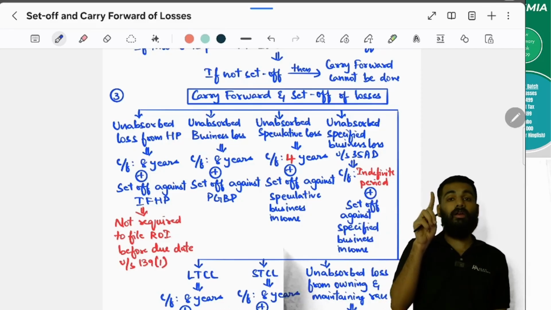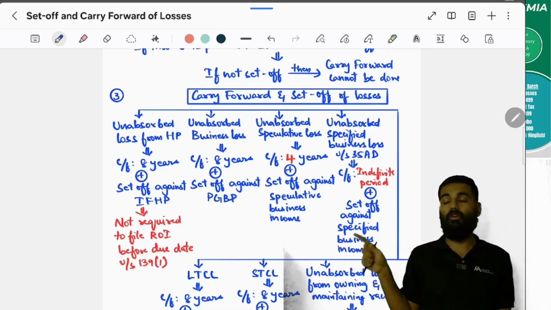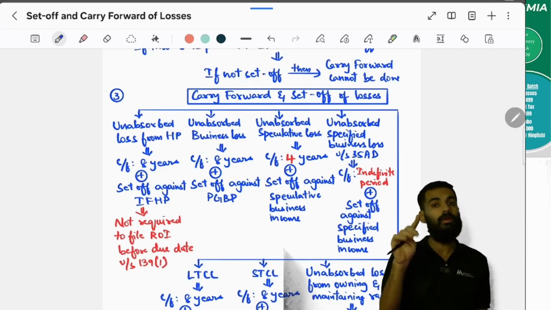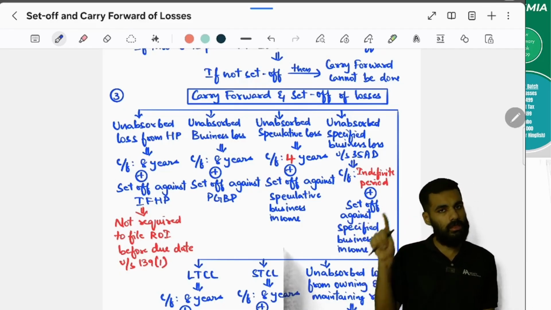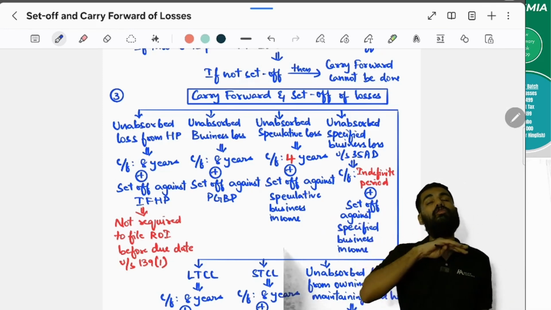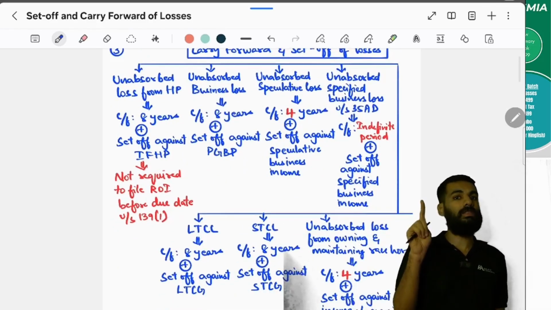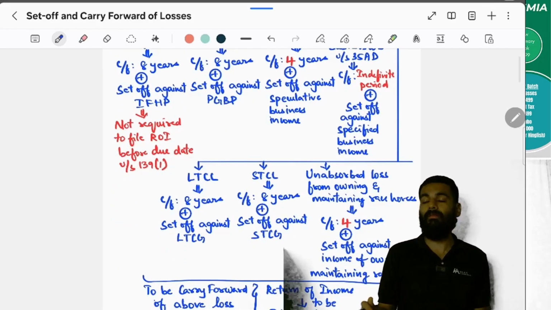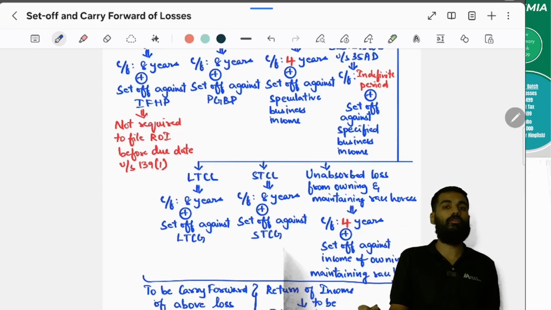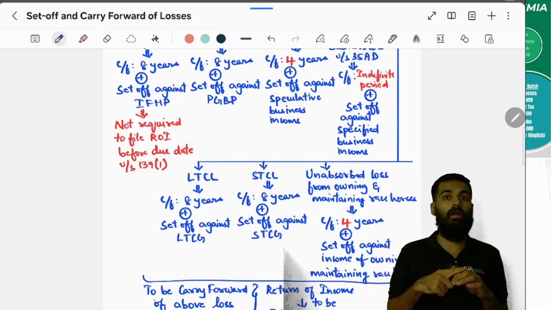Yes. Now, regarding speculative loss, if you carry forward speculative loss, then you will be carrying it forward for 4 years, not 8 years, and you will be setting it off from speculative business income only. But if it is a specified business loss, you can carry it for an unlimited period. You can set it off from the specified business income. And owning and maintaining racehorses, you can carry forward for 4 years, and you should be setting it off from owning and maintaining racehorses income. Yes, but for you to set off, what is one condition?